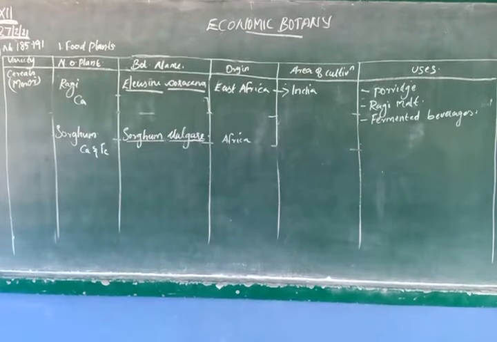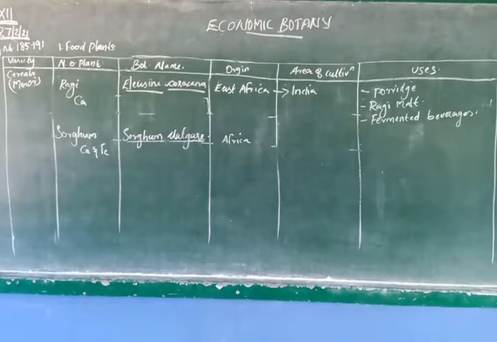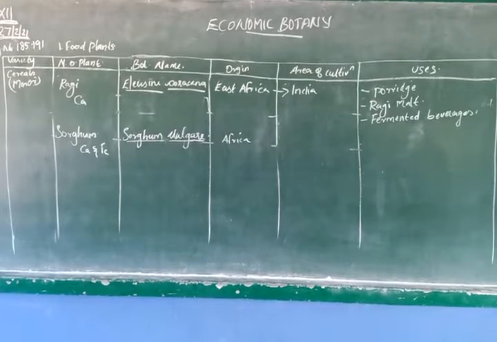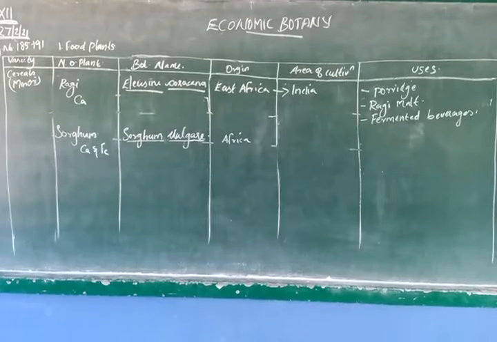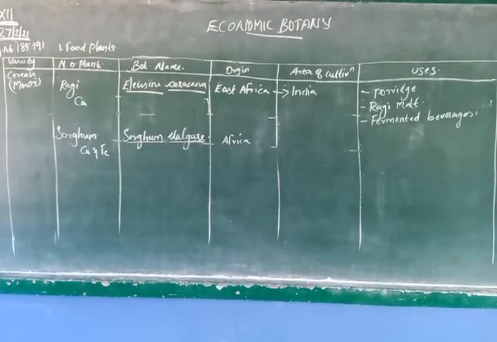Then what are the uses? We use it to feed poultry, birds, pigs, and other cattle. Mainly we will use it for domestic purposes.